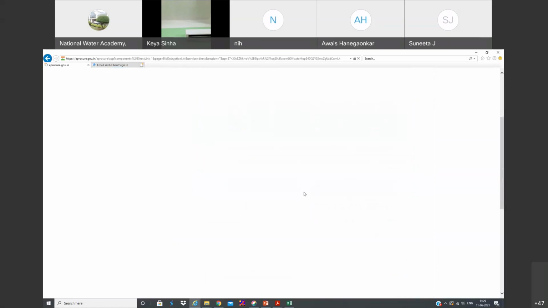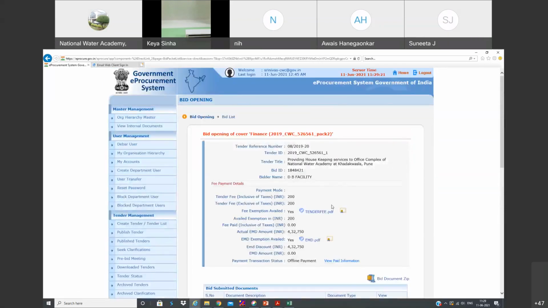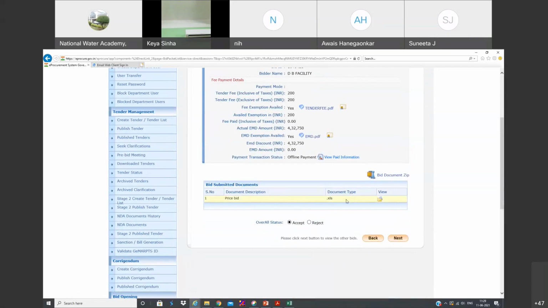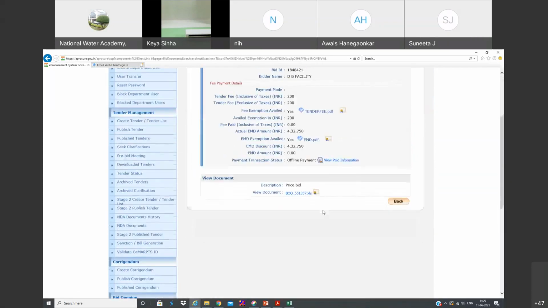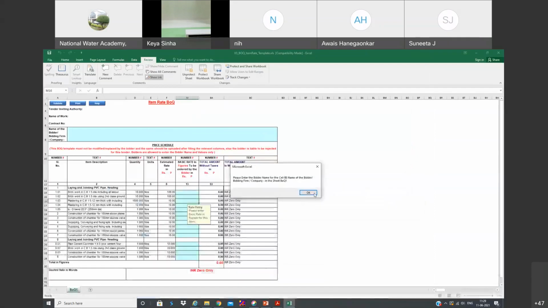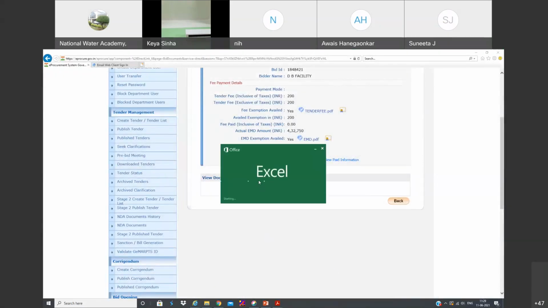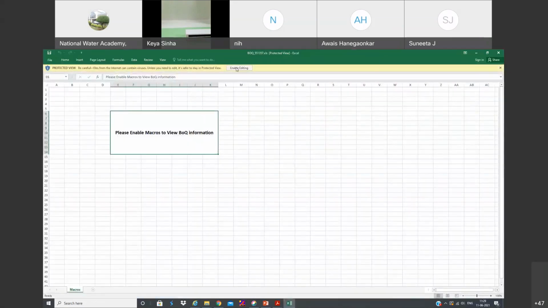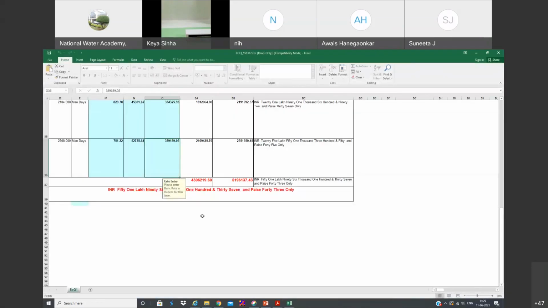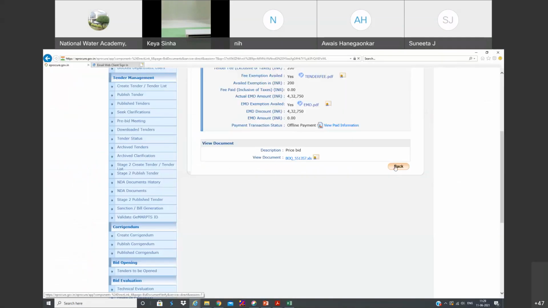Okay. Now, these are the financial bids, and you can click any one agency, and it is the document. You can click that one. BOQ you can click. You can see that. It is a BOQ submitted by any one bidder. So this is what we have to see.